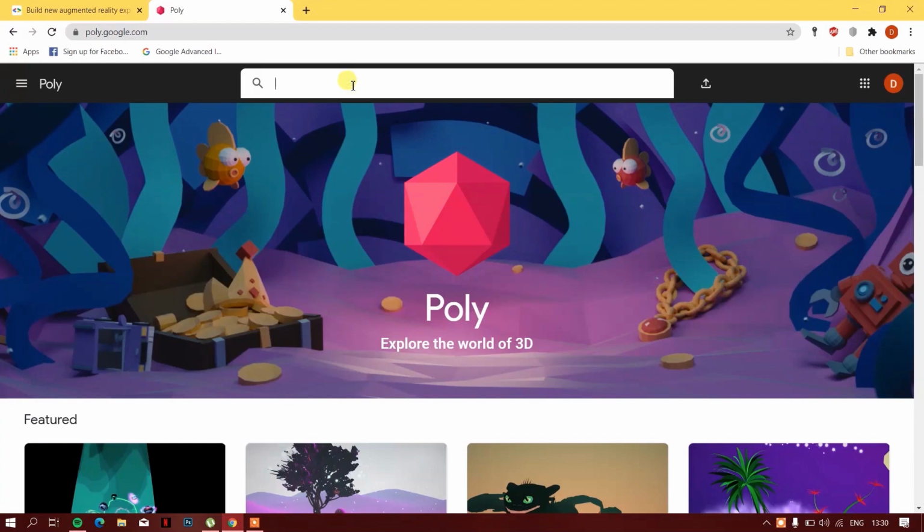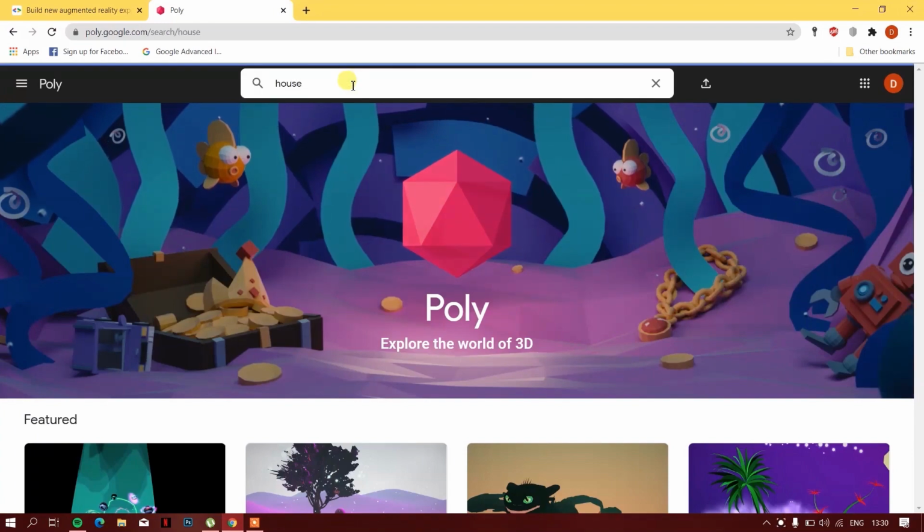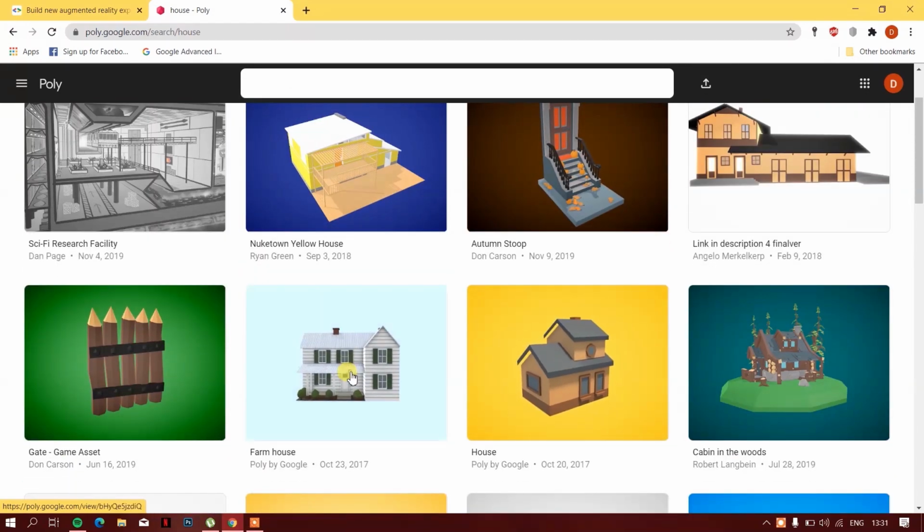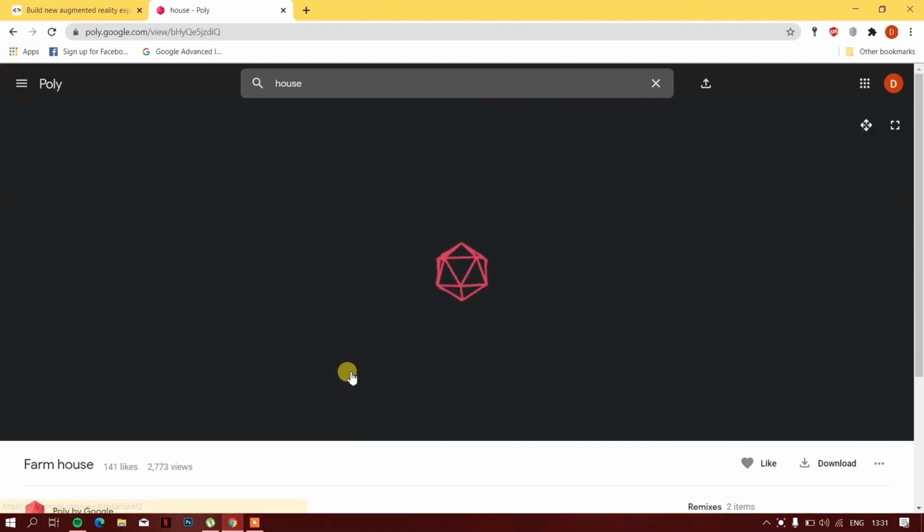Poly.google.com was a place where we were able to find all our models. I will show you how we found one. Over here I'm searching for a model of a house. I can just type what I need. All these models are open source and free.